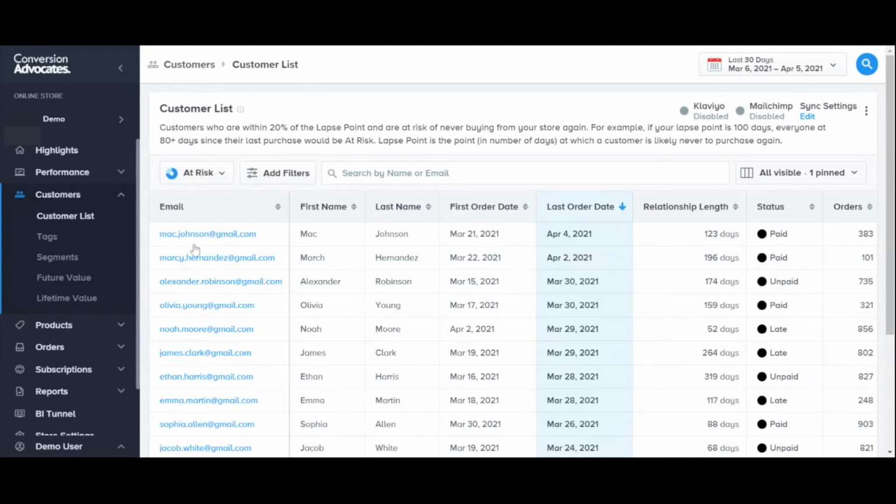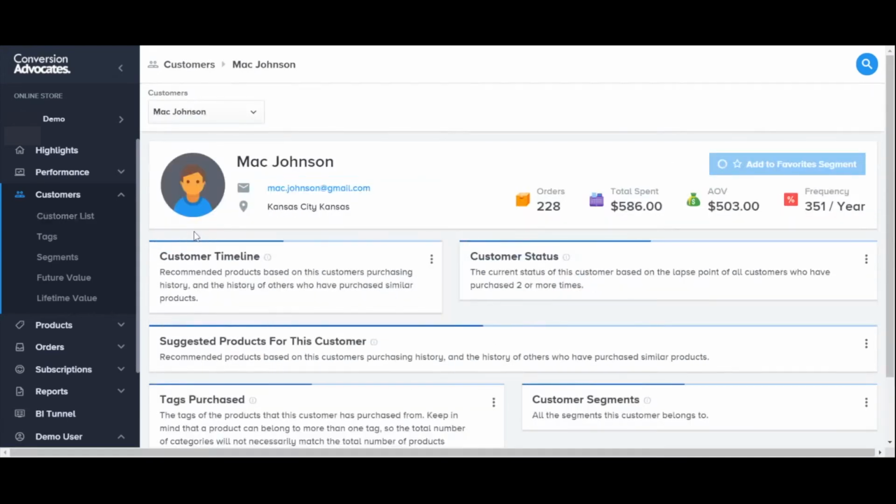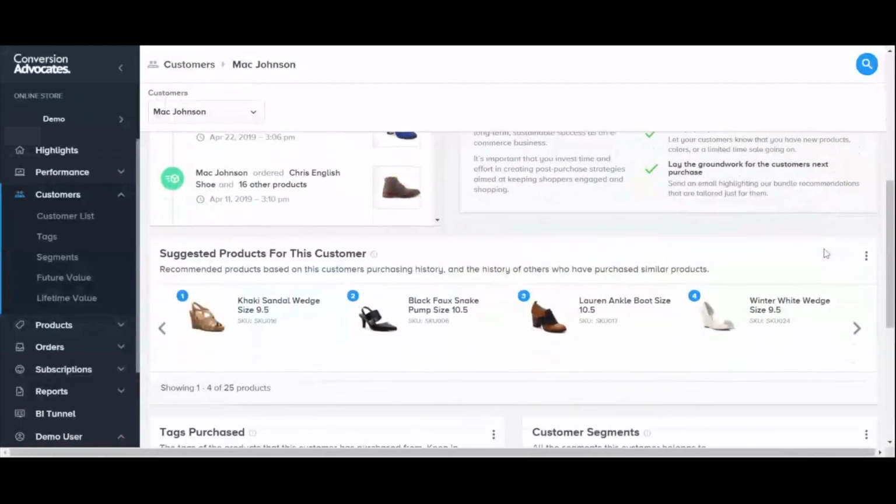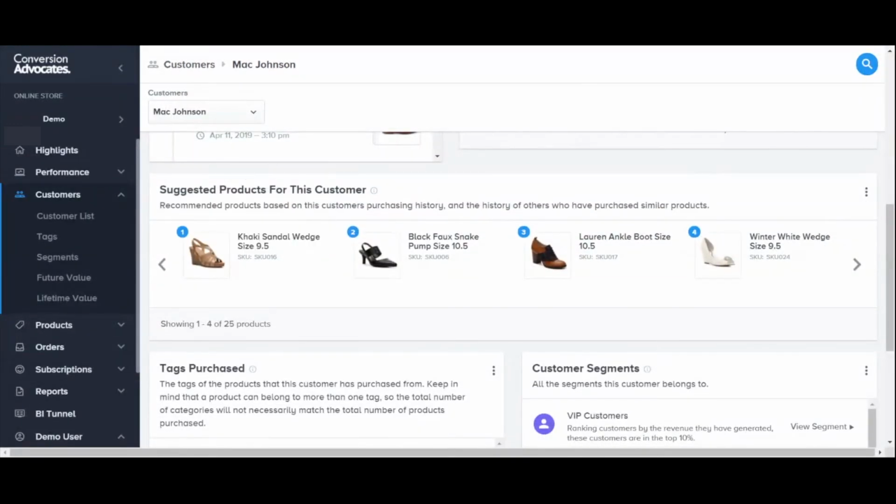If we click on a specific customer, these are just example data, so it's not a real person, but it'll tell you everything you want to know about this customer and how to best market to them next. So for example, there are recommended products. These are Insight's top recommended products that this customer will most likely purchase from us next. So you can create a product recommendation email that's tailored specifically for this customer.